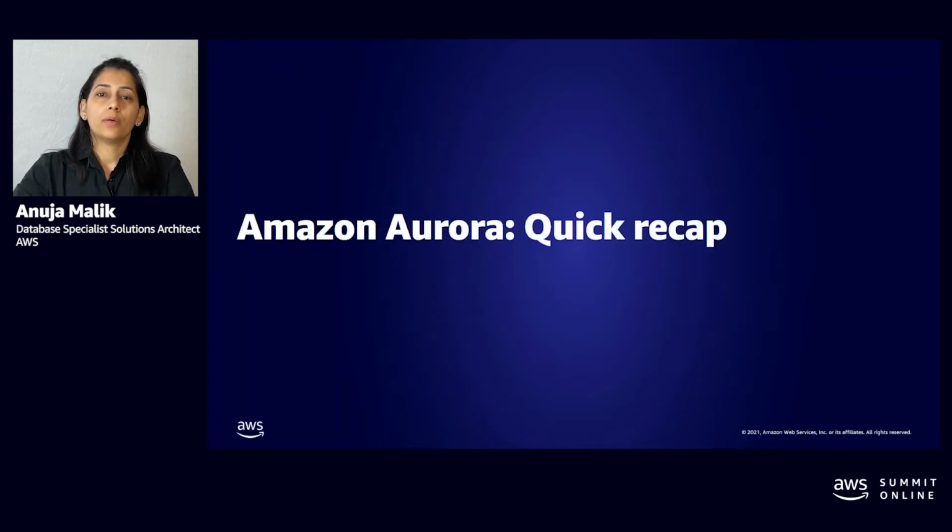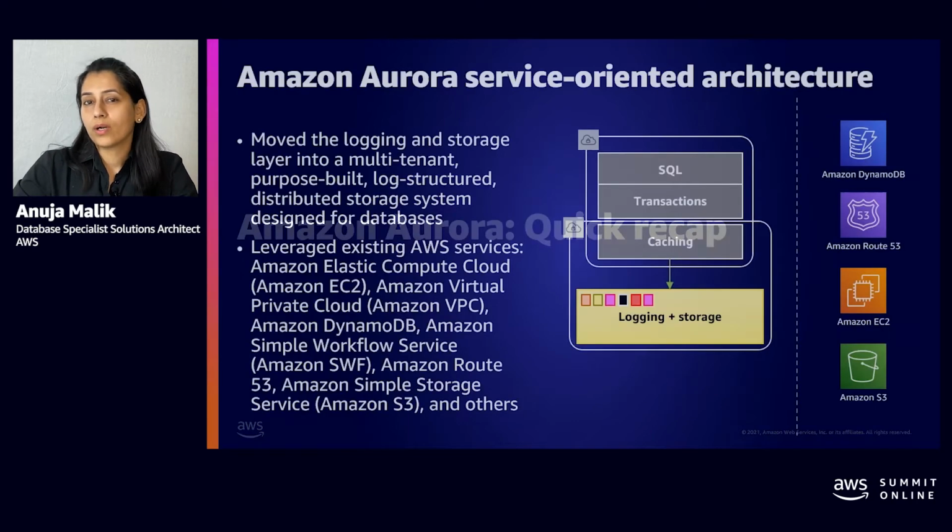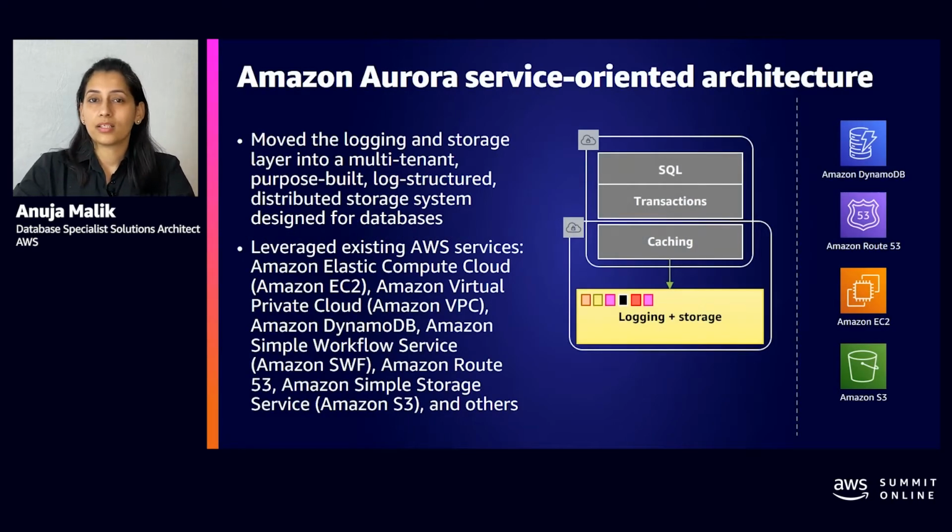All right, so a couple of things about Aurora make it different from the rest and qualify it as a truly cloud-native database. Aurora is a high throughput system, and what this means is that by using the scale-out distributed architecture, we have separated the compute and the storage layer of the database engine.